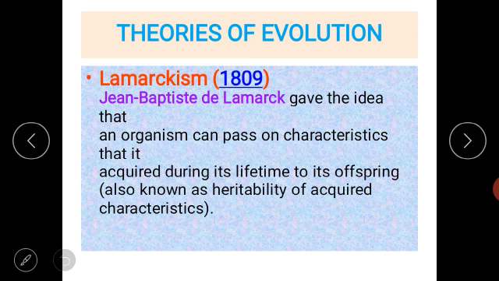Okay, what I'm saying is, Lamarck told that the organism can pass on characteristics acquired by that organism during its lifetime to its offspring.